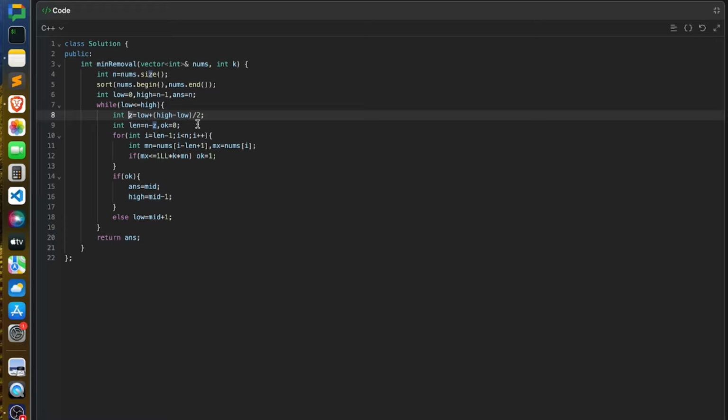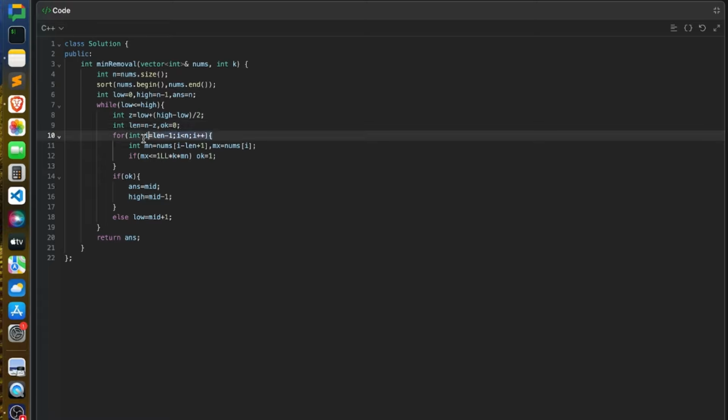And if you have followed the explanation part, you know that you may remove a few elements from the start, a few elements from the end, right? So it's better to follow all the subarrays once you remove z number of elements, right? So now once you remove z number of elements, your length would be n minus z, and this OK essentially tells you that if you get a subarray which is balanced once you remove z number of elements.